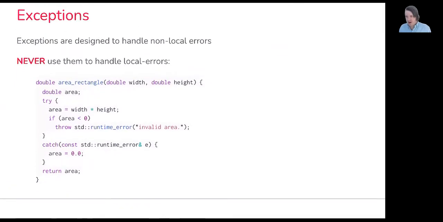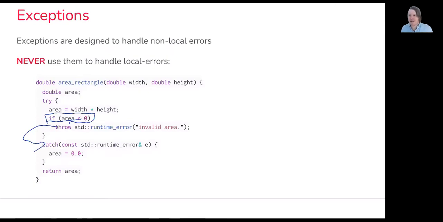One way you should never use exceptions is to handle local errors. Exceptions are designed to handle non-local errors. So when you're using them to handle local errors, you're not using them as intended. So let's say within area rectangle, I don't know why, we take in 2 arguments to initialize our parameters width and height respectively. We have a try block. We attempt to compute an area, and then we say, okay, if area is less than or equal to 0, let's throw an exception, and then we catch it right there.